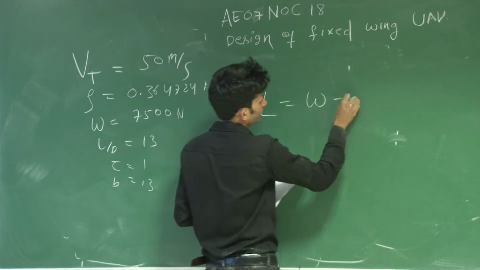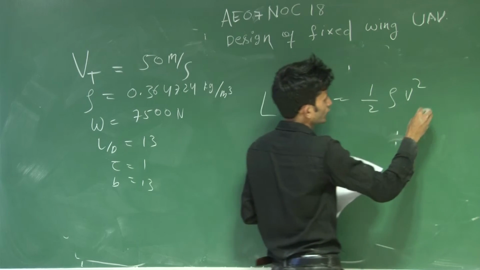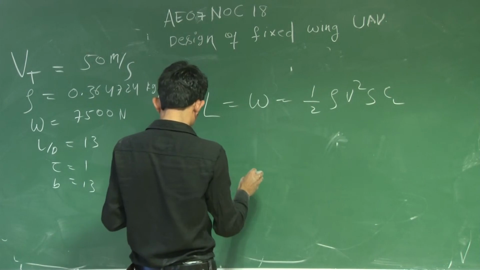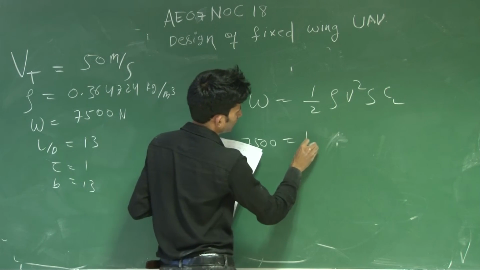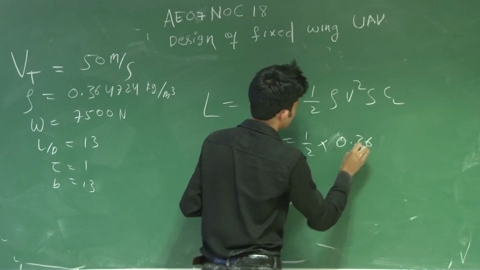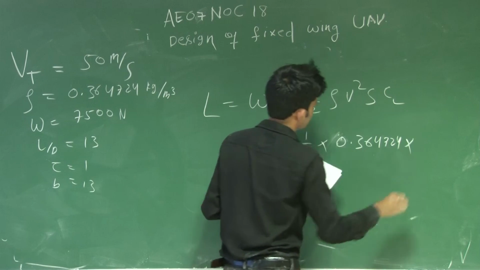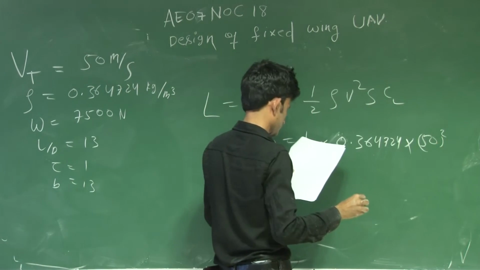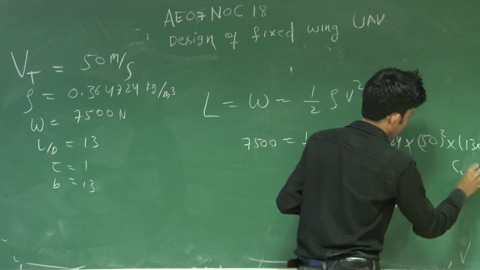Use lift equal to weight and find the value of CL. I will tell you why we have to find CL first. Weight equals half rho V square S into CL. So 7500 equals 1 by 2, density 0.364724, 50 square, into 13 into 1, this will be the area, and this will be the CL.